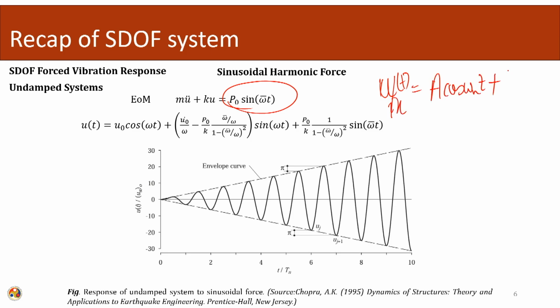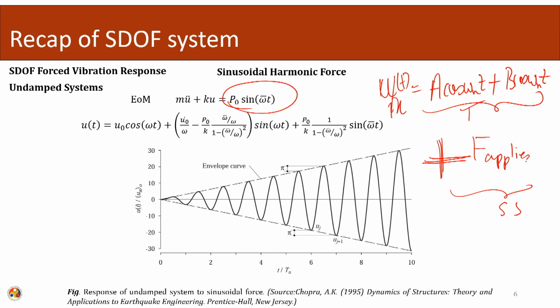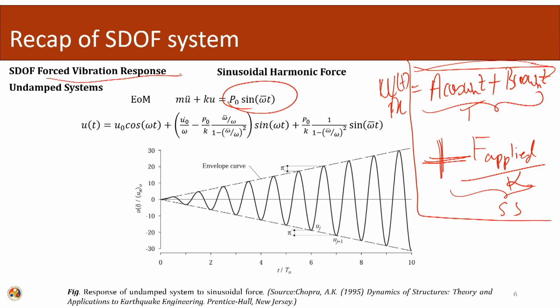due to two parts, the steady state and the transient response. So, these are the transient response, and there will be a steady state response that will be a function of the applied loading, applied loading by stiffness somehow. So, the total system response will be a combination of the transient and the steady state response. So, this is the response of a single degree of freedom system subjected to a sinusoidal type of loading.